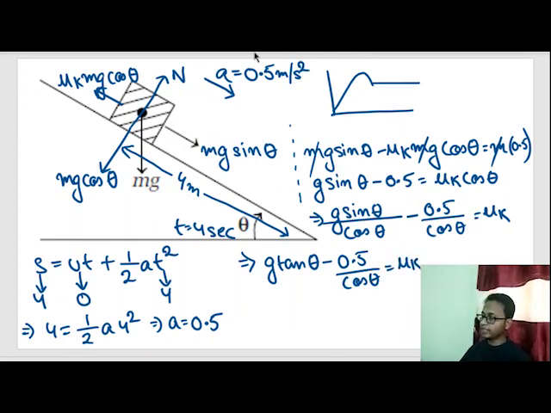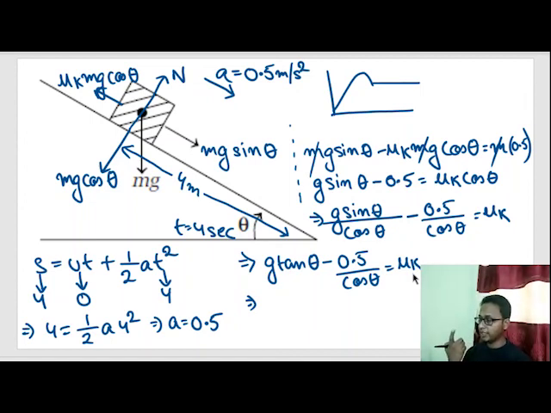So whatever this value is, g sin theta minus 0.5 by g cos theta, we know that this value is lesser than mu s. g tan theta is nothing but 10 into 0.57, minus 0.5, which is 0.07, divided by cos 30. Cos 30 is root 3 by 2.